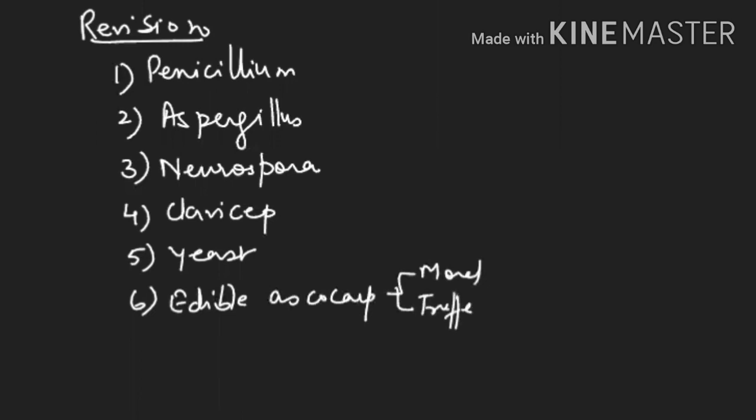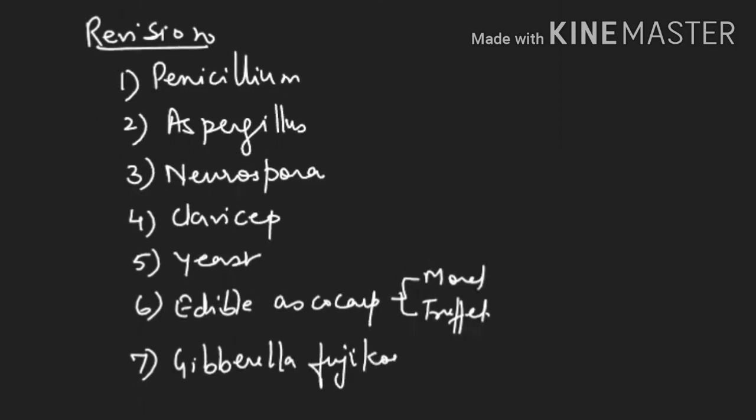Now, since you have reached up till here, let me introduce one more example, gibberellic acid. Gibberellic acid is obtained from the fungus known as Gibberella fujikuroi. This was a fungus which is a source for the plant hormone known as gibberellin. Is it clear?